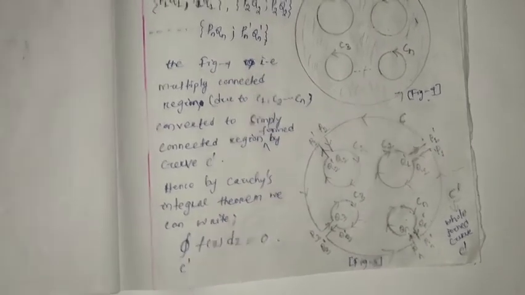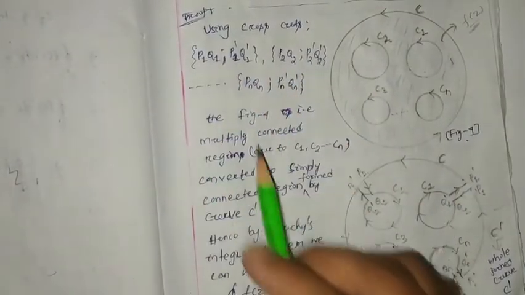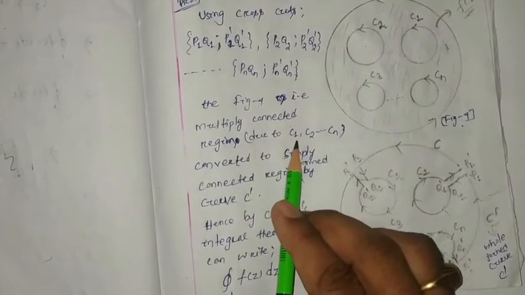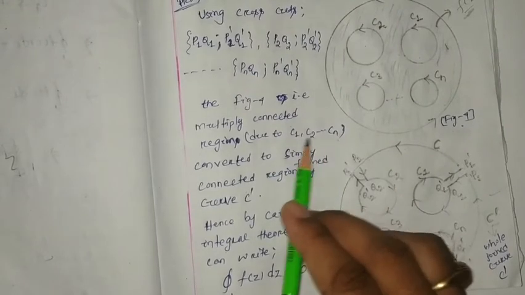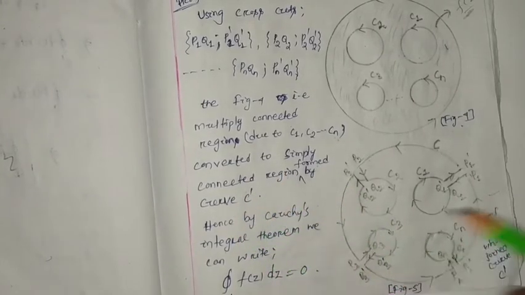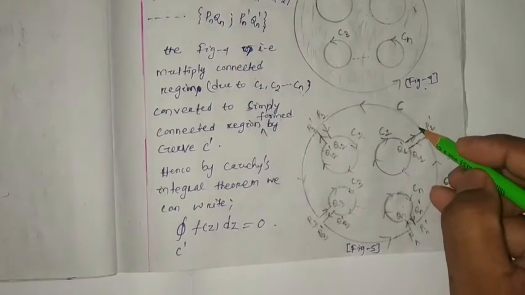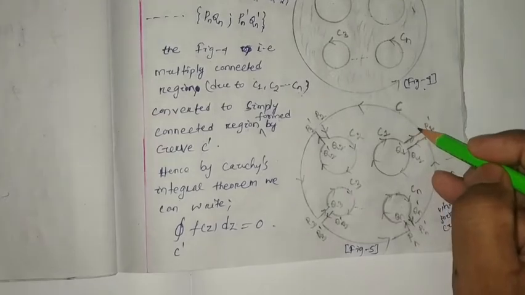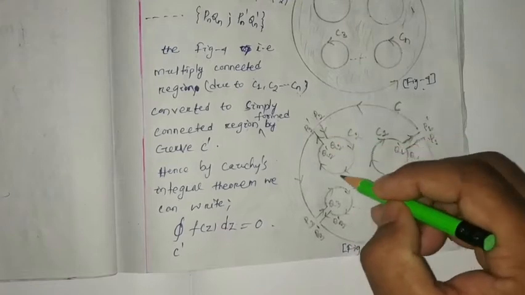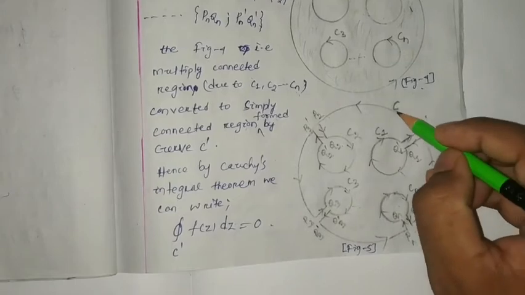Here, using the crosscuts, I have written the pairs of crosscuts. In figure 4, the multiply connected region due to C1, C2 up to Cn is converted to a simply connected region formed by curve C dash, as I have explained. If we start from here, then with the help of C dash, without removing the pencil, see what the curve is. Using the crosscut, I started from here and moved like this.